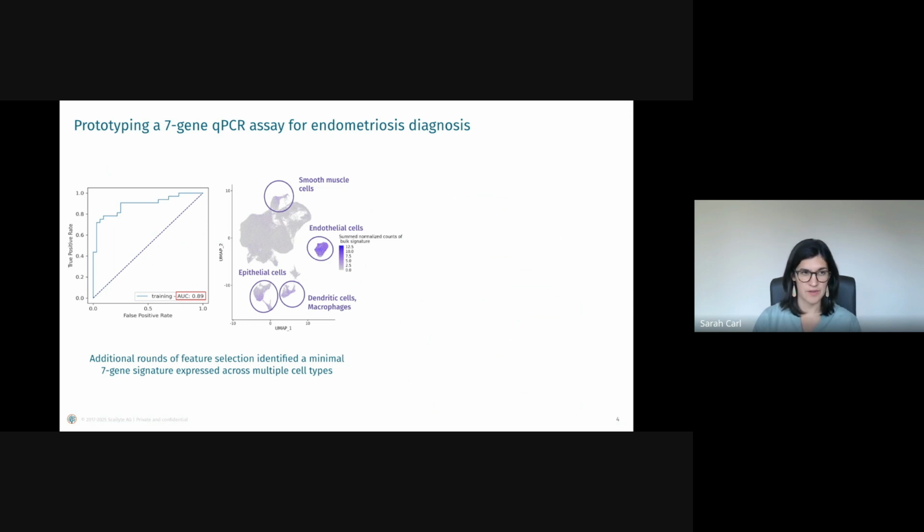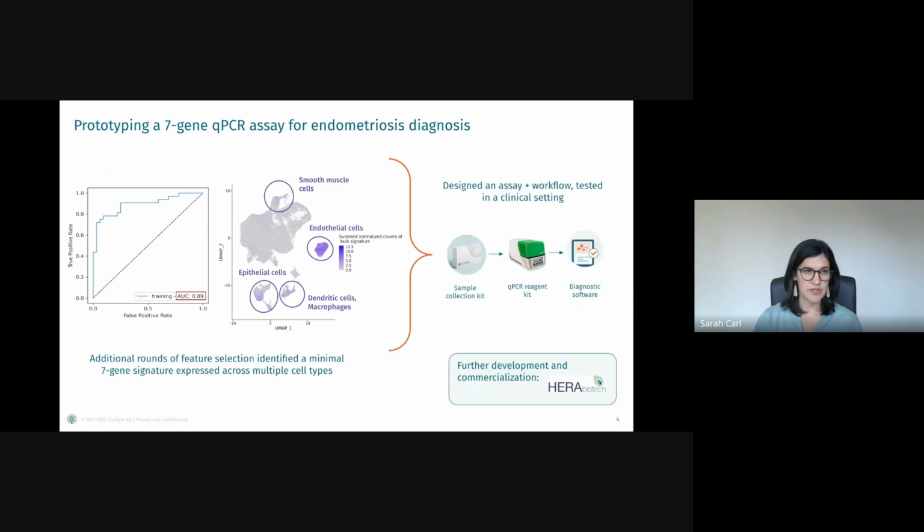We used this gene panel to design and prototype a clinical assay, starting from a sample collection kit, which we tested in the hospital, then moving to the actual qPCR assay, and then a software application to analyze the qPCR results and generate a report and a prediction. This assay has now been taken over by Hera Biotech, a women's health-focused biotech company in the US, with the aim to perform further clinical validation and eventually commercialize a diagnostic assay.